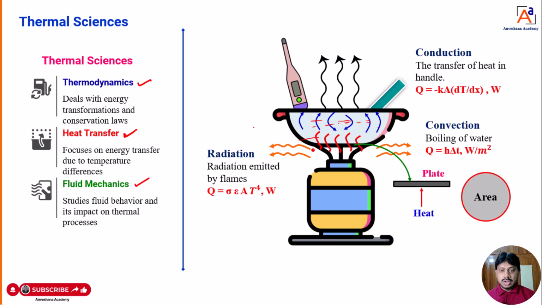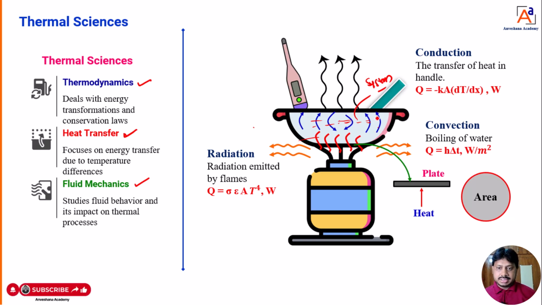So how does thermodynamics deal with this? When the heat is transferred, because of that heat interaction, the properties of the system change. You can call it a system. Already I have explained in thermodynamics what a system is and the different types of systems in detail. If you want to know the definition of a system and the types of systems, you can refer to my videos in the thermodynamics playlist.